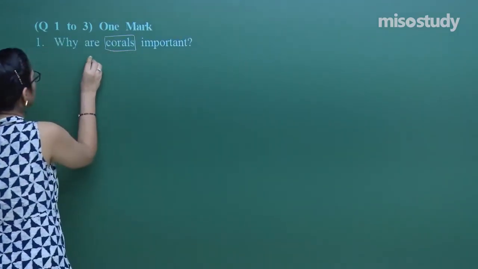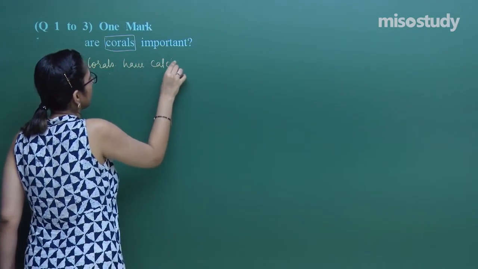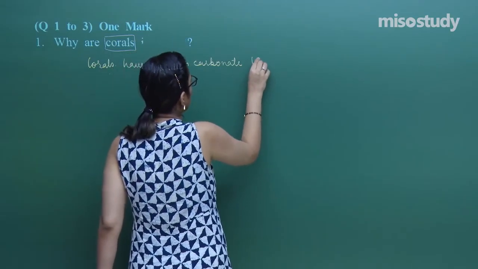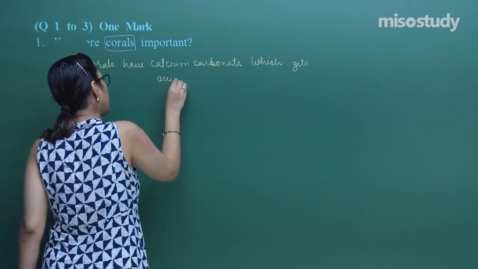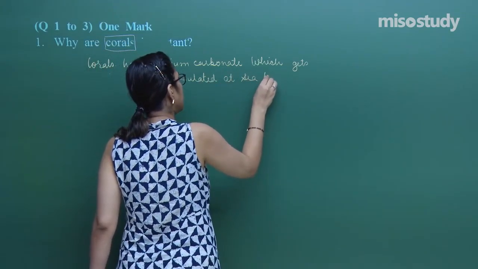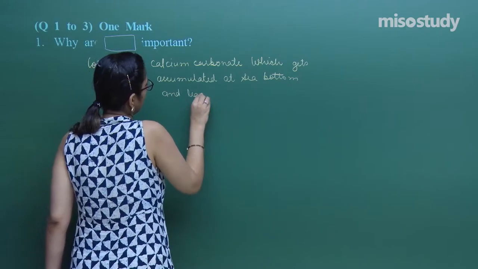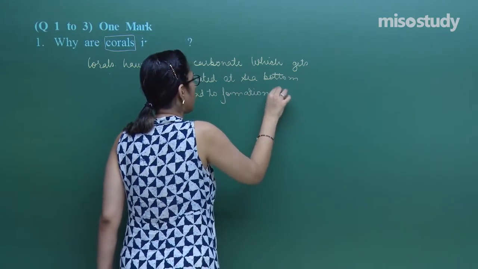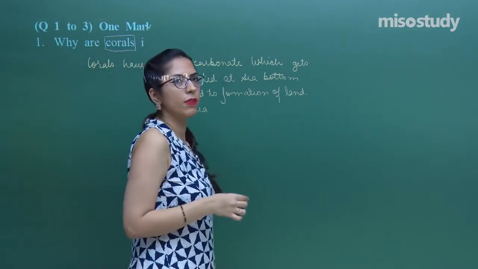So, corals have calcium carbonate which gets accumulated at the sea bottom and leads to the formation of a land area, and we have a very good example, that is the Lakshadweep island.